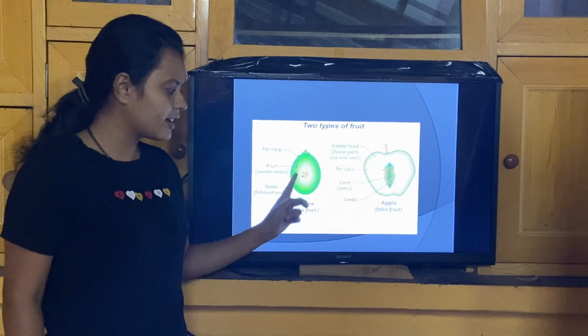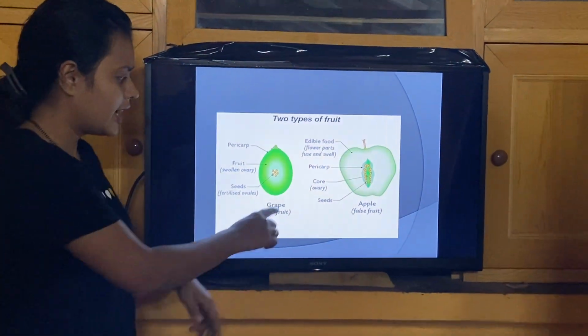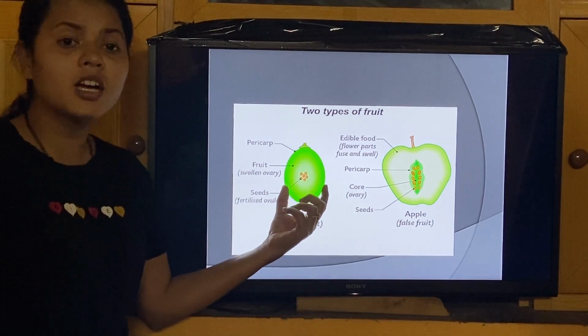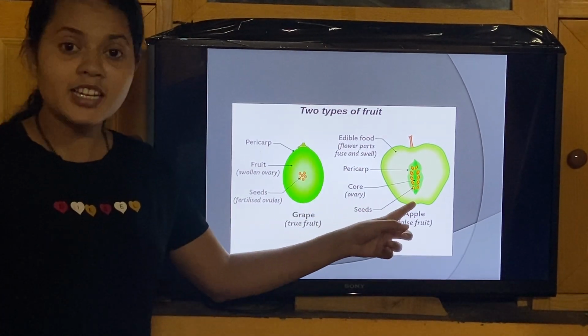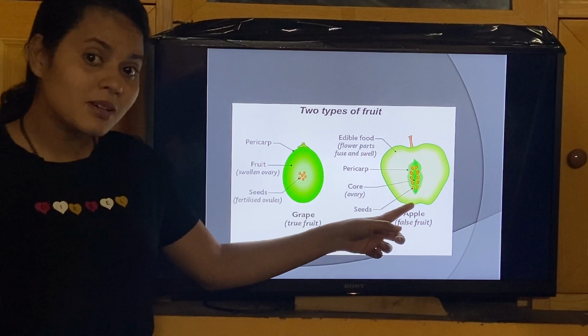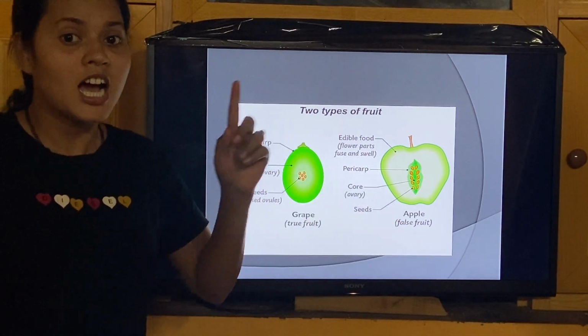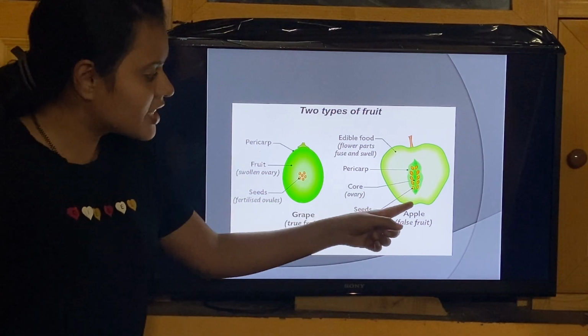You can see a grape given here. So this will be exocarp, mesocarp and endocarp. This is the typical fruit. Whereas this fruit is formed from the thalamus part, and the fruits which are formed from the thalamus parts are referred to as false fruit. You can see the picture here.